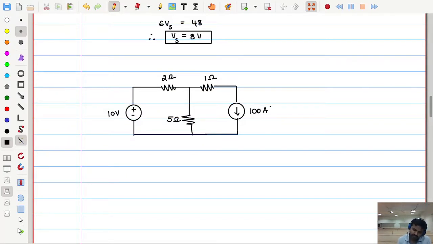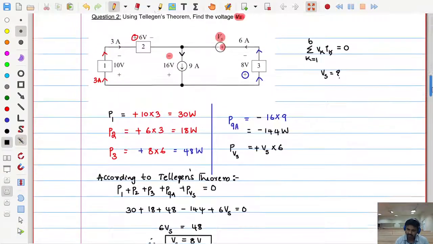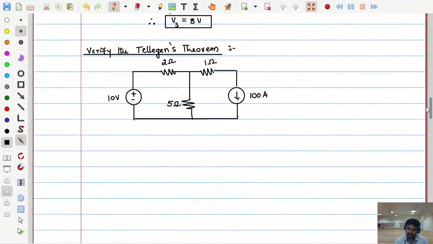Now see that, verify the intelligence theorem for this question. What we do? You can use any method which you know. So by using the known methods, you find each branch voltage and current. So far, all the branch voltages and currents were somehow given, but here they are not given.